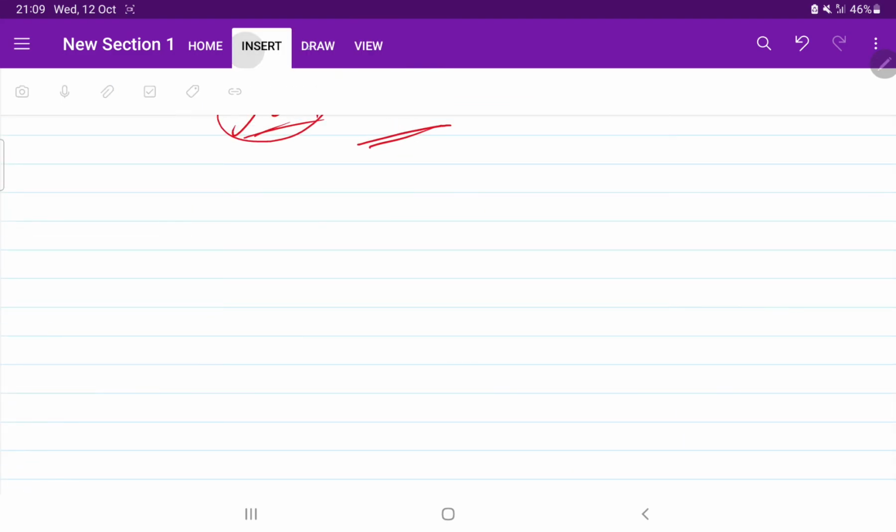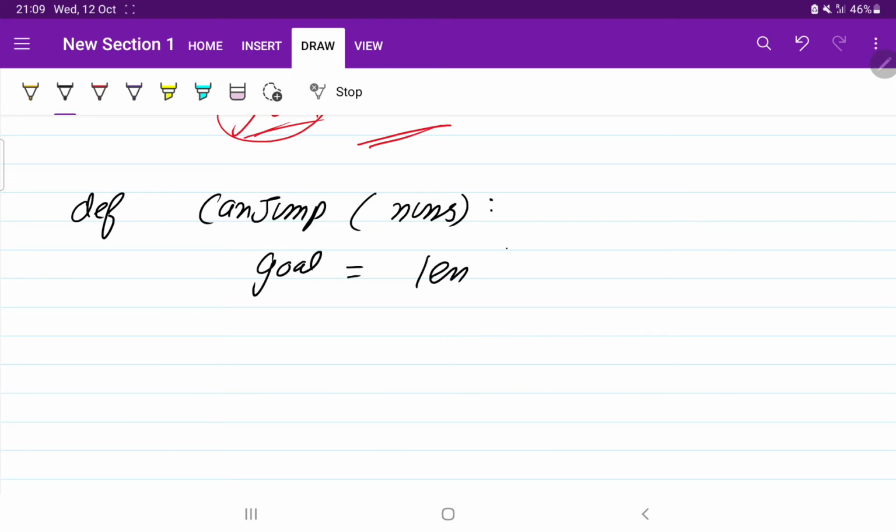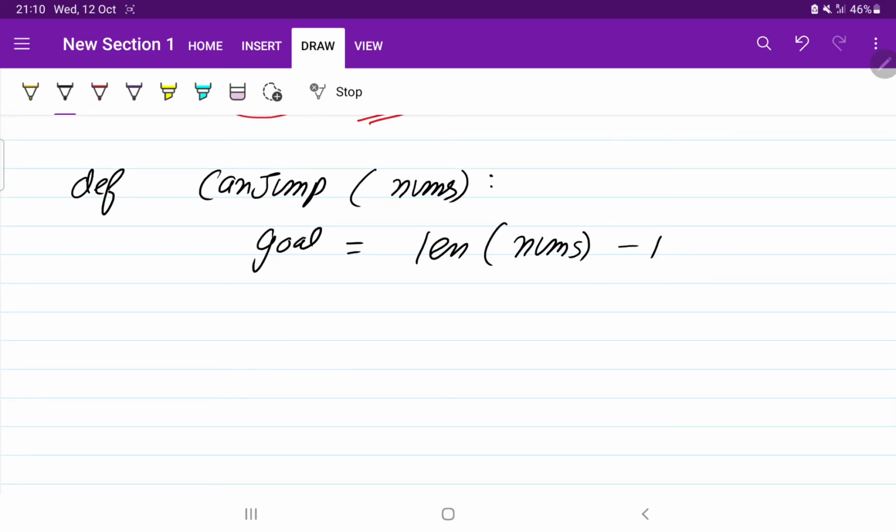So now I am going to write the function. Okay, so let's say the function name is canJump, which is going to take a list, that is nums, right? So initially what is our goal? Our goal is at the last, so it will be length of nums minus 1. This is the input that we are getting. Goal is fixed at the last.